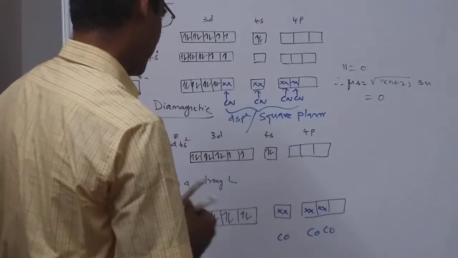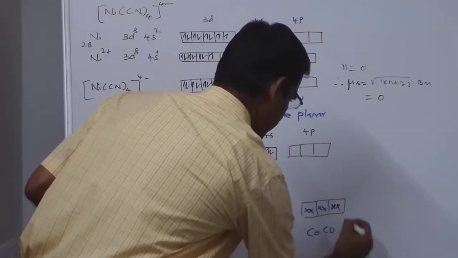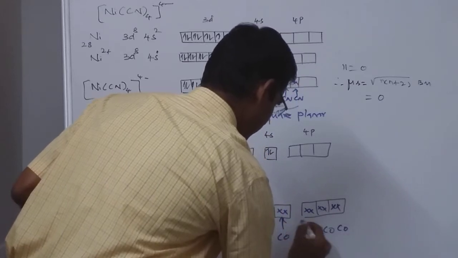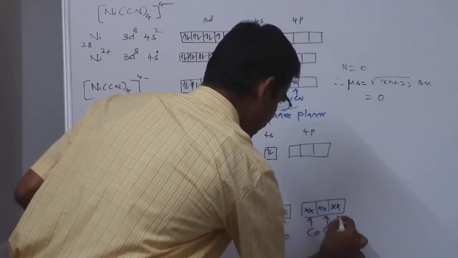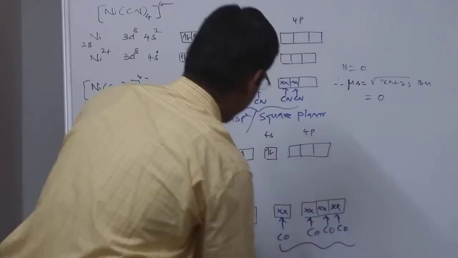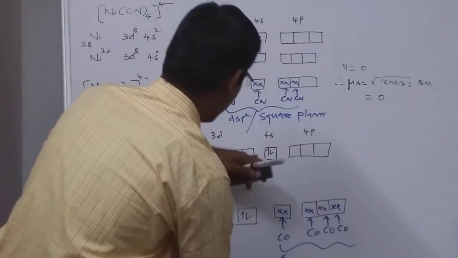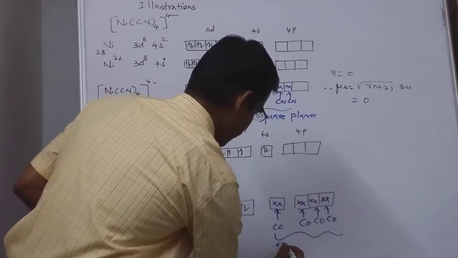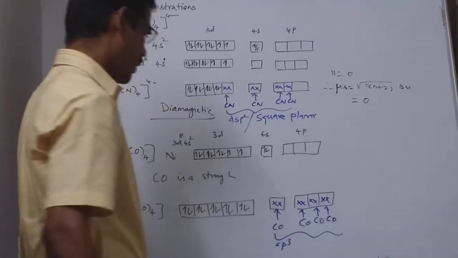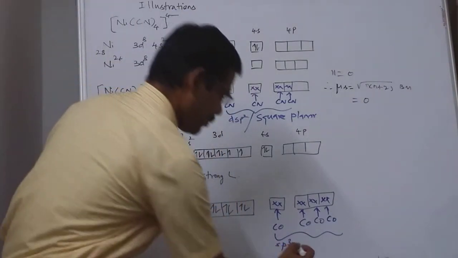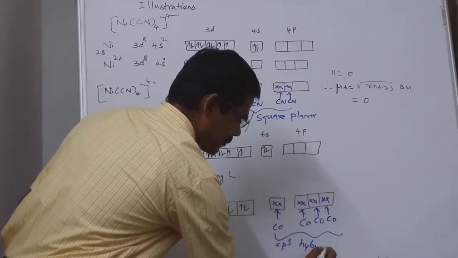As a result of that, you could see there will be 4 CO ligands, and here one s orbital is involved in hybridization and 3 p orbitals are involved in hybridization, and therefore the hybridization will be sp3.